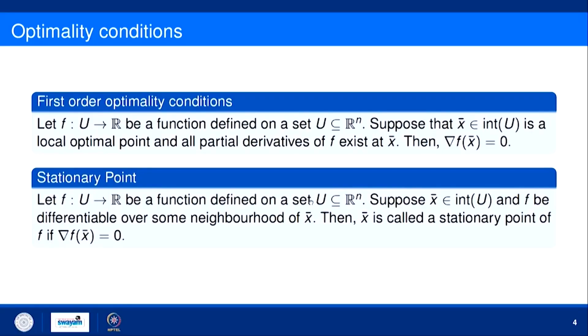Hence we can say that if x bar is a local minimum or local maximum point of f and the function is once differentiable, then the gradient of f at x bar equals 0. But this condition is not sufficient. For example, suppose you have a function from R to R, and the function is given as x cube.